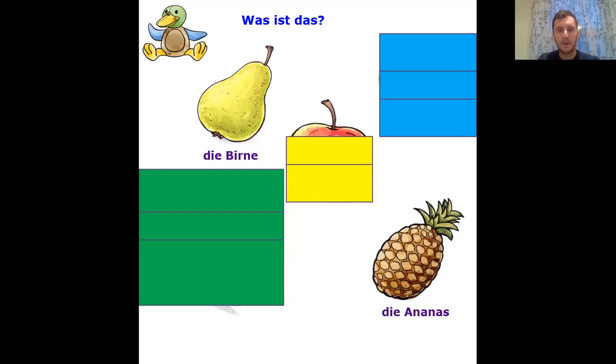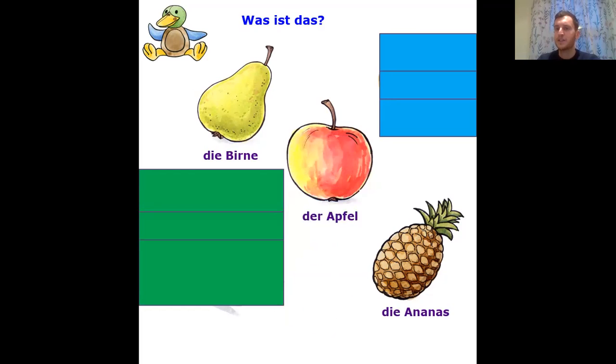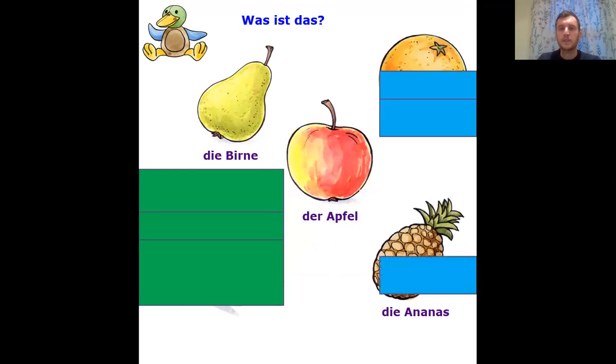Next one, oh, again, another big clue. There's a stalk at the top and it's looking reddish with some greenish tinge to it as well. I'm already thinking that's definitely an apple. What's the German word for apple? Well done if you said der Apfel. That's the German word for apple.